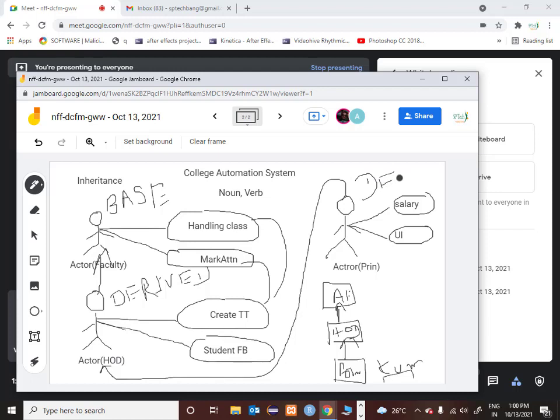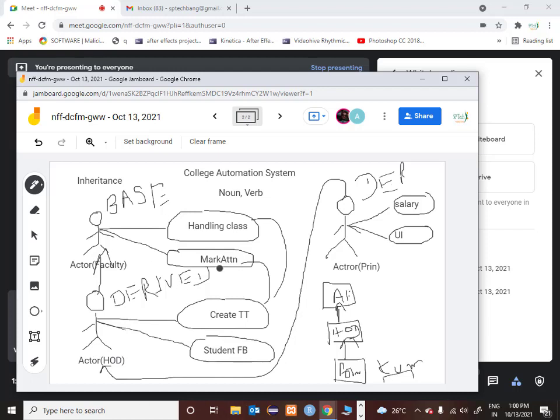But who is the base for this fellow? The base for this fellow is the HOD. Okay, so that means this HOD is actually a base class or a base actor for principal, and HOD is a derived actor for faculty. So he is having dual responsibilities here.